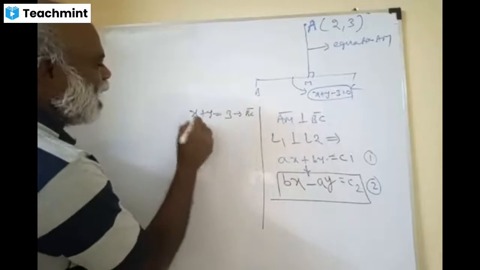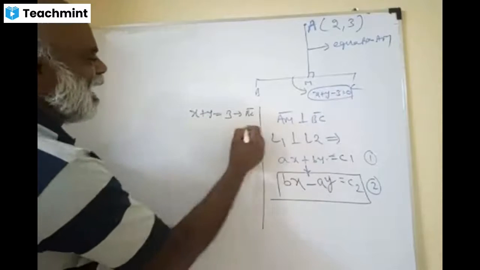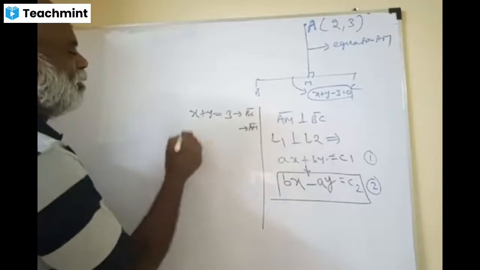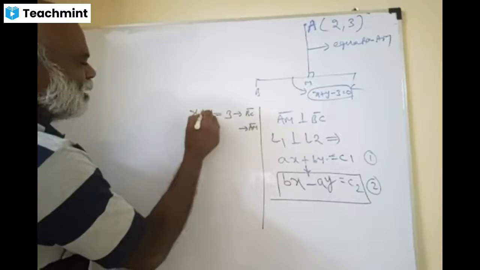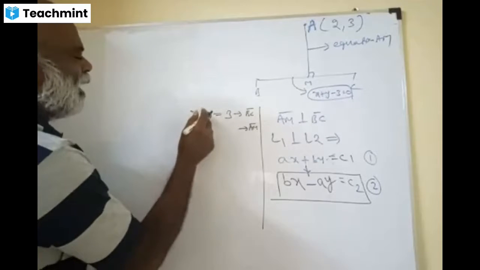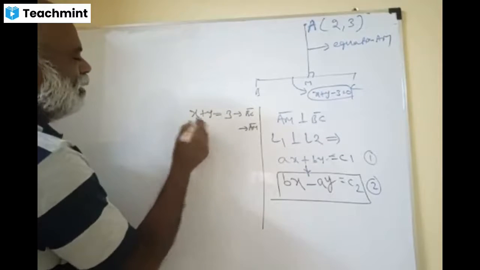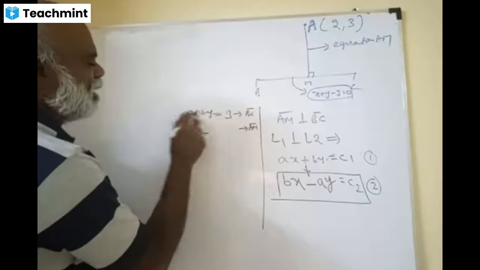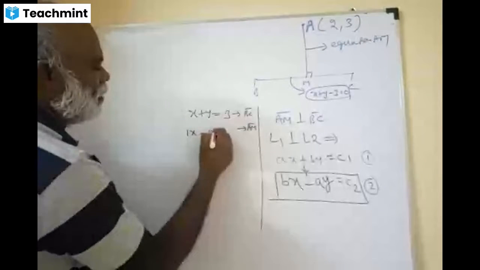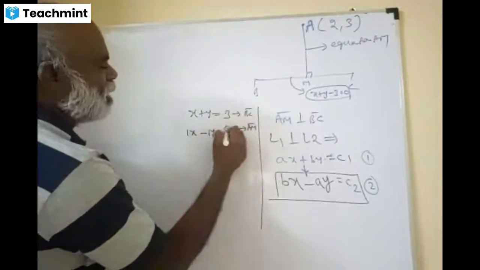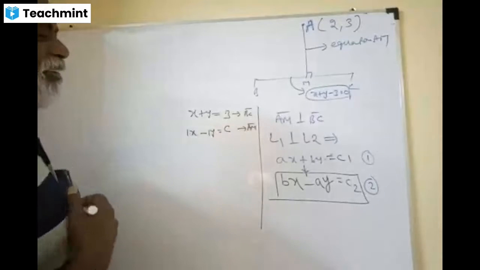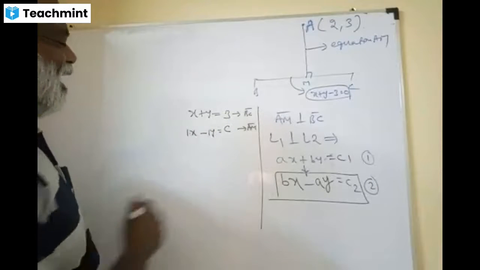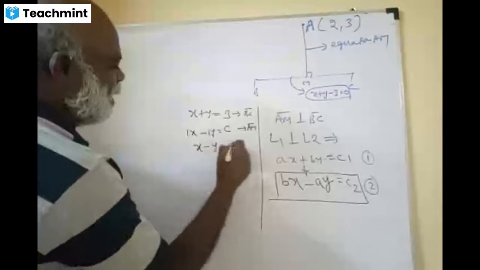Can you tell me what could be the equation of AM? Come on, tell me, dear. One of you, please. Right? Plus becomes minus. The coefficients are the same, 1 and 1, therefore no problem at all. It is equal to some constant. Yes or no? Yes, sir. x minus y equal to c.